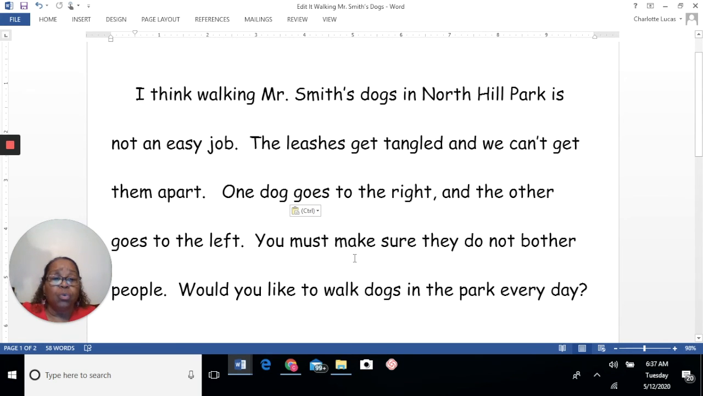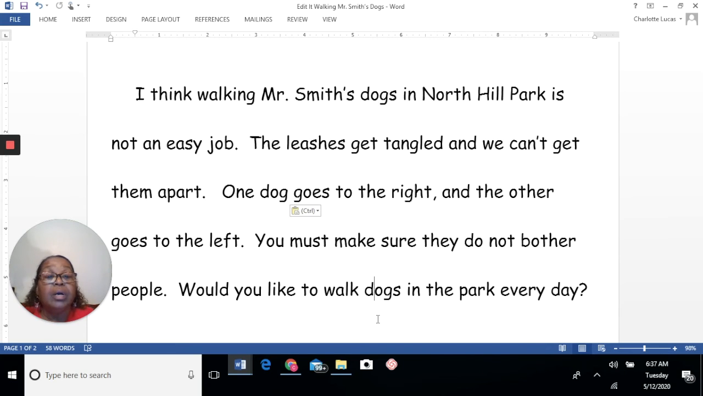You must make sure they do not bother people. Would you like to walk dogs in the park every day? Now, here's an example of someone who has a job and they don't like it. You know, if you have a job, you may as well like it. So when you apply for a job, make sure it's something you would like to do. So right now, I think this paragraph is in great order.